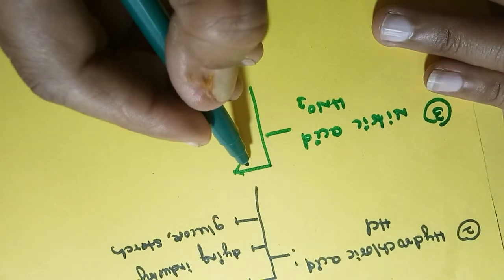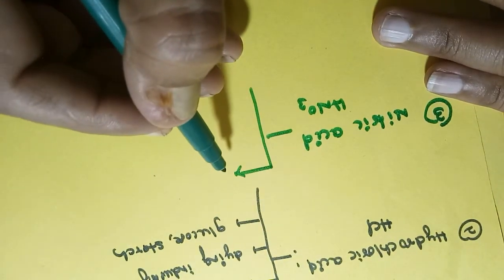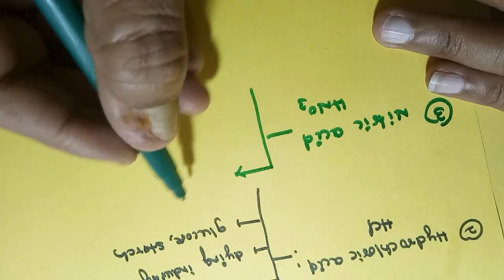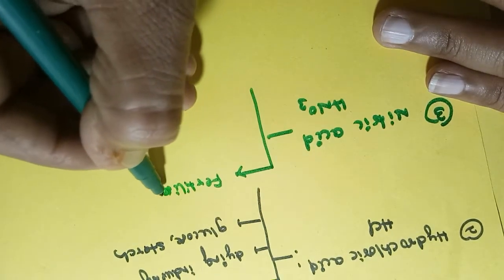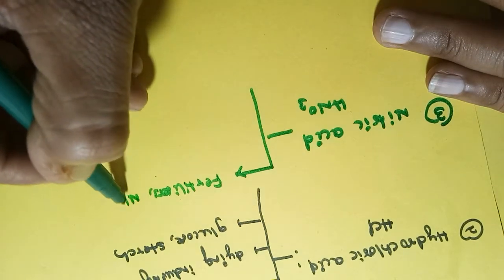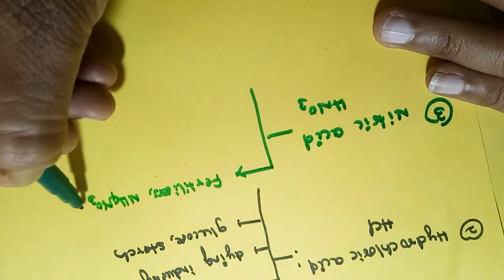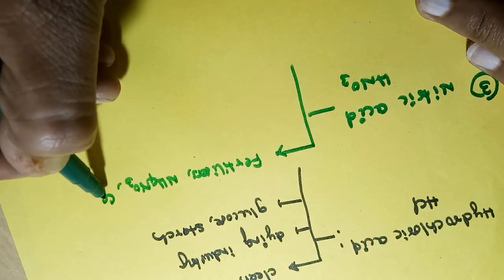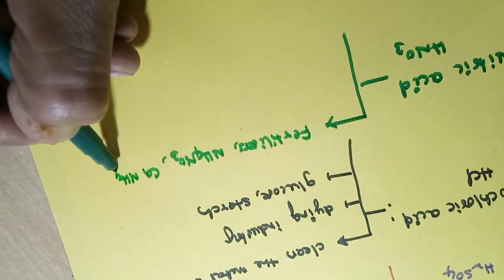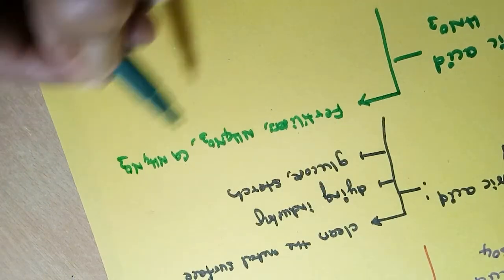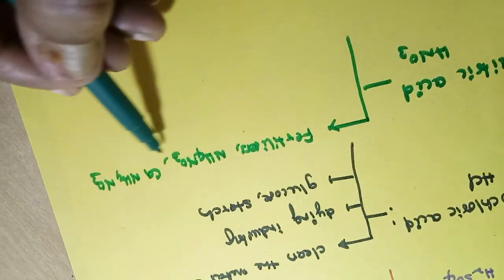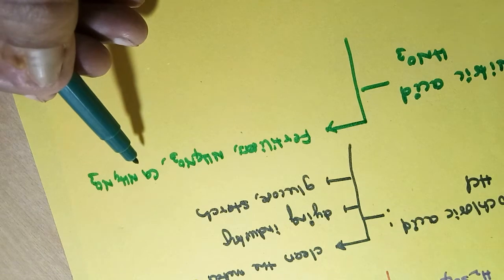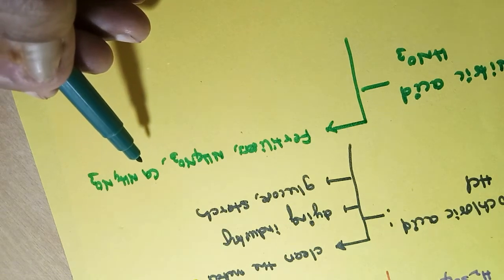Nitric acid, HNO3. It is used to manufacture fertilizers, such as ammonium nitrate and calcium ammonium nitrate. These are the fertilizers which farmers use in our daily life.